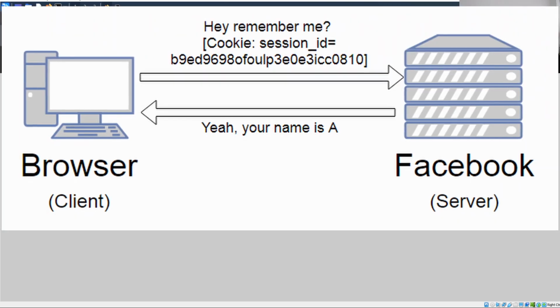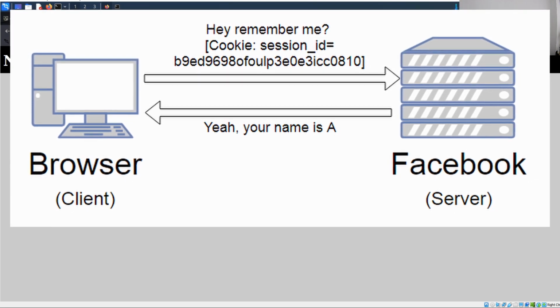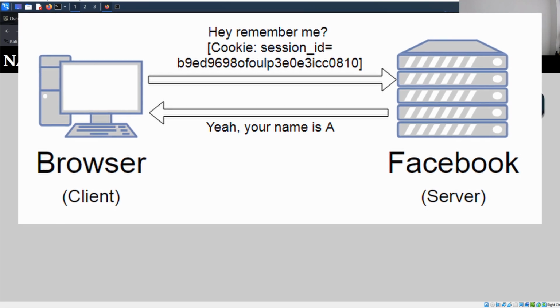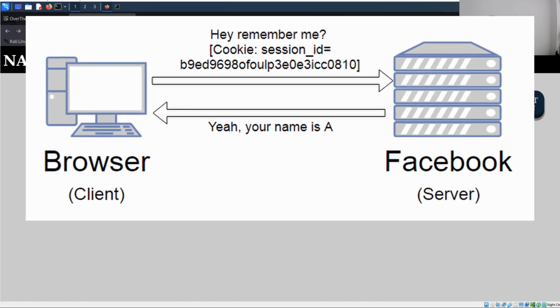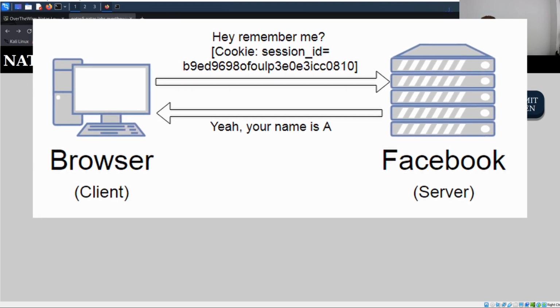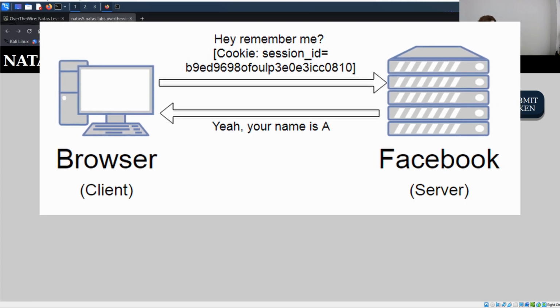Typically, there's some shared info that the client passes over to the web server to identify that we are who we say we are, and to basically show the web server that, hey, look, we've already logged in. And this is typically done through a session ID or authentication cookie that is stored on the client side. These authentication cookies are typically encrypted pieces of information, and they contain things such as a username and the token that the user uses to authenticate.